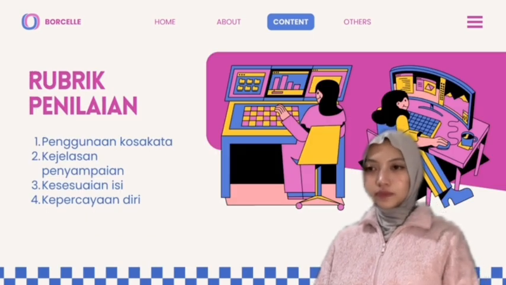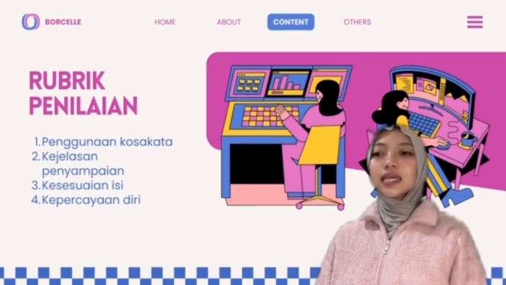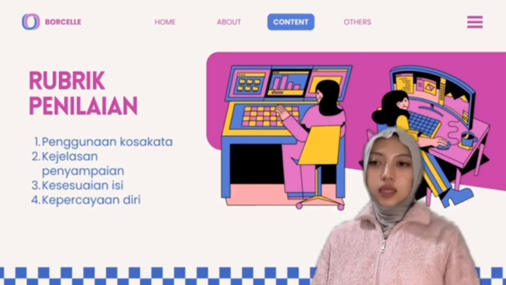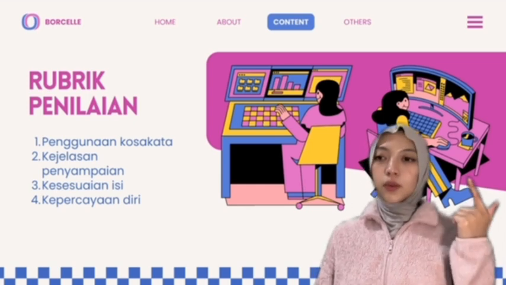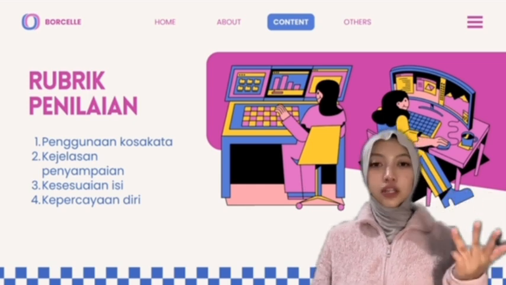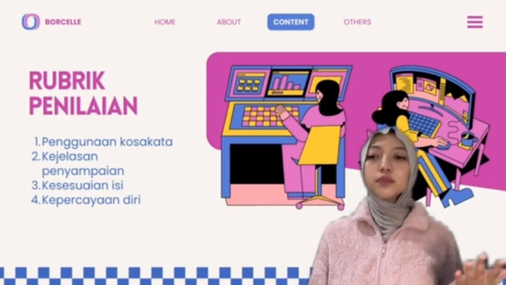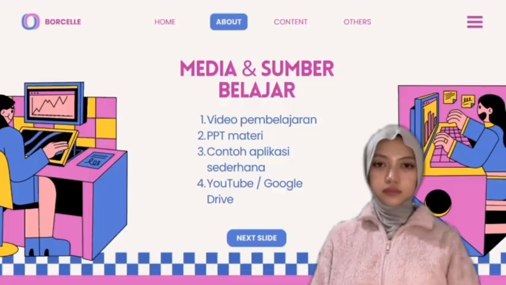Assessment rubric. Students' performance is assessed using a rubric. The rubric includes vocabulary usage, clarity of explanation, relevance to RPL context, and student confidence. This helps make the assessment more objective and clear.